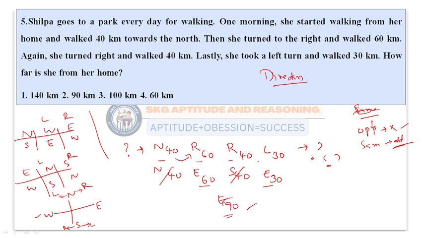So in this you will get the answer as only 90 kilometers. Why? Because in the question he asked only how far she is from her home. So she is 90 kilometers from her home. Suppose in the question he asked about the direction with respect to the starting point, she is in the east direction with respect to the starting point. I hope you are clear with this point. Instead of going with the diagrammatic approach, this is the easiest way to get the answer within a fraction of a second.